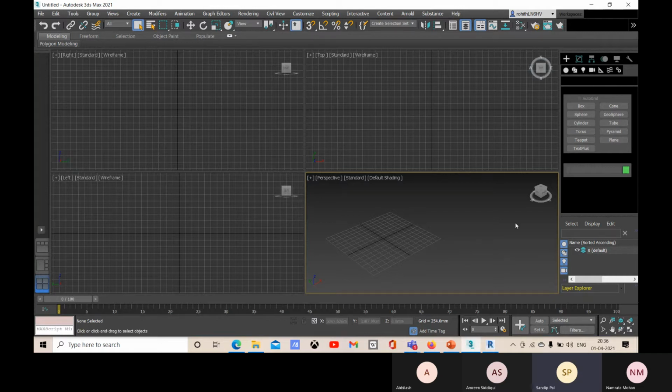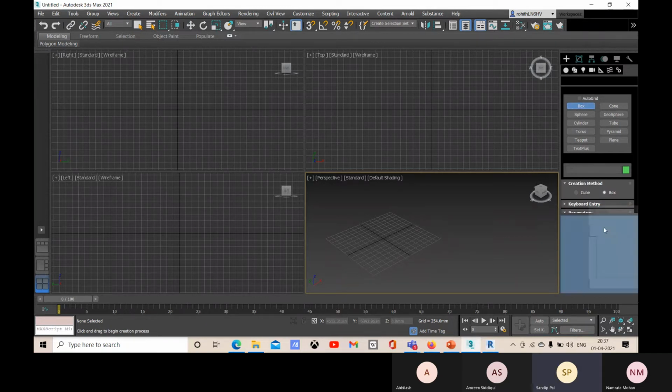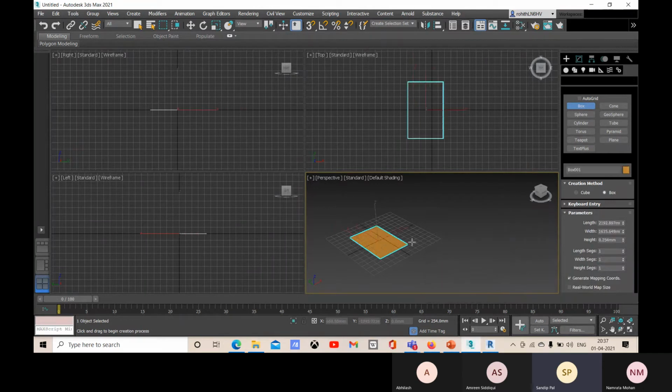Okay, so let's go for creating. We are currently in the create tab, within the geometry option, and standard primitives is selected right now. So I'll select this box option. Now let me create this box over there.